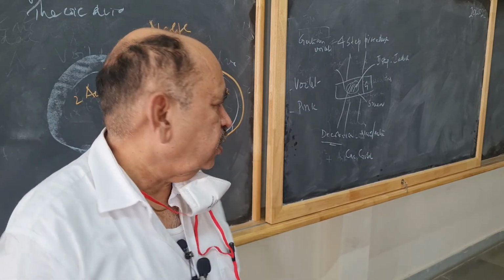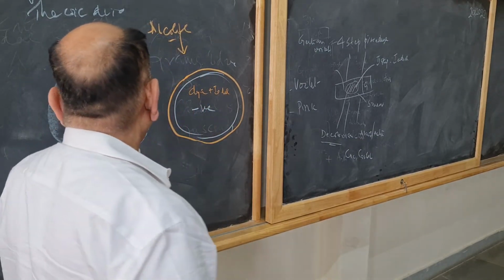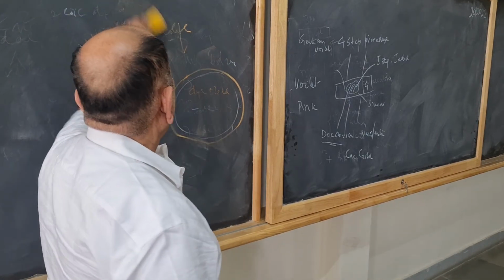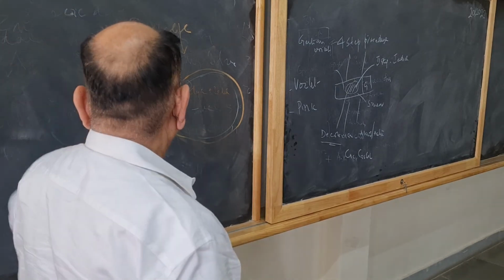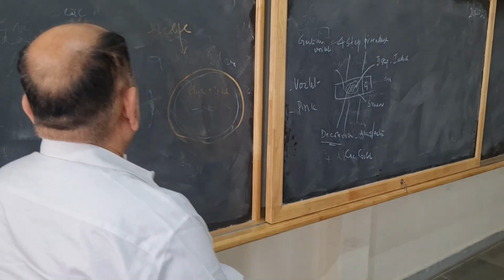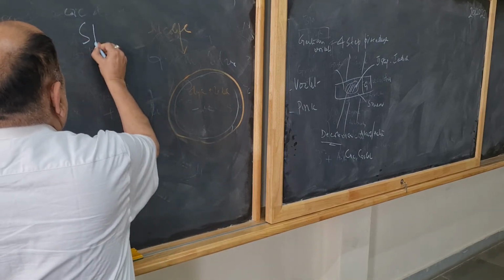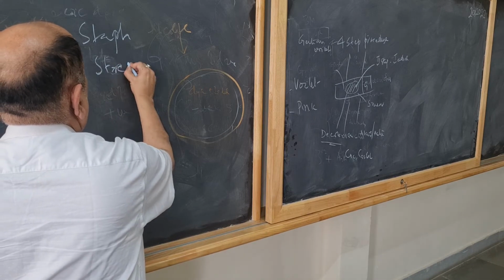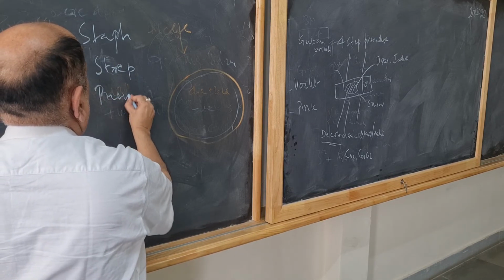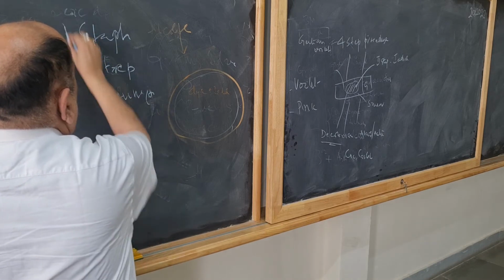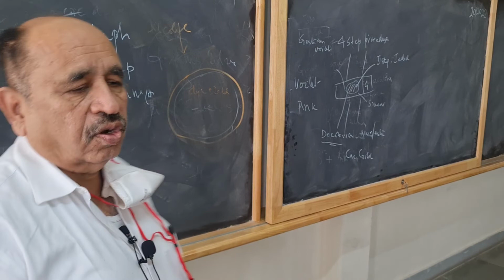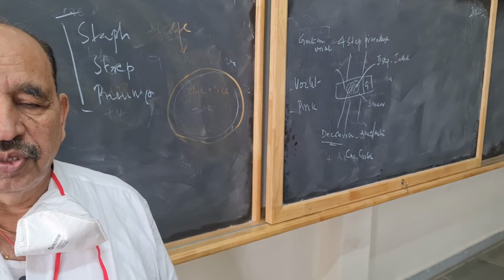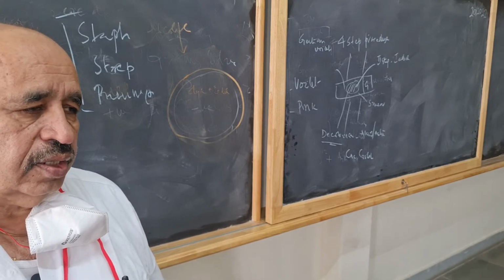Okay. Now moving on to the examples of gram positive and gram negative organisms. The first 3 cocci are gram positive: staphylococci, streptococci, pneumococci.